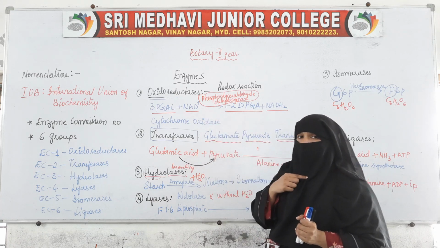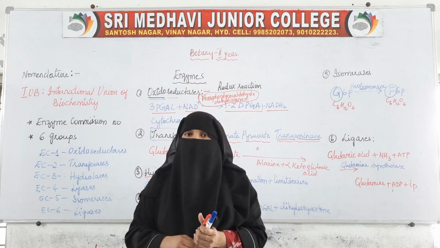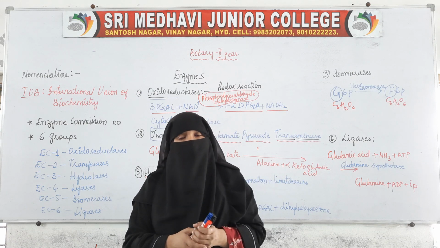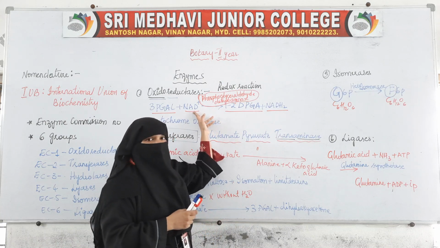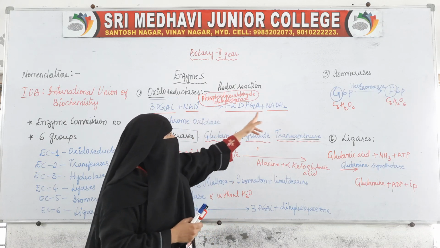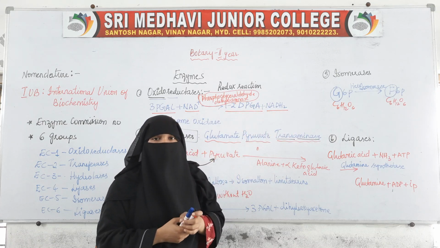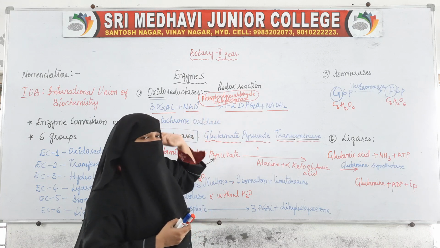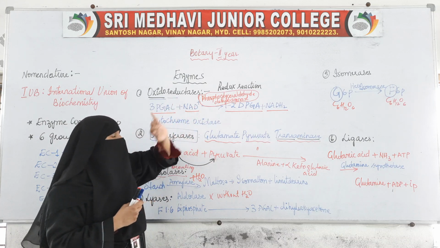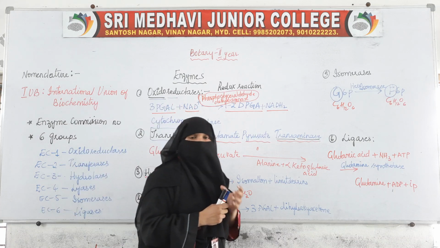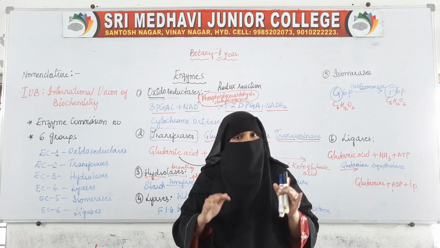And in oxidoreductases, both oxidation and reduction reactions take place, where oxygen is added and hydrogen is also added, that is, a reduction reaction also takes place. That is why NAD is reduced to NADH2. So both oxidation and reduction reactions take place. Those enzymes which help in this oxidation and reduction reaction are called oxidoreductases.